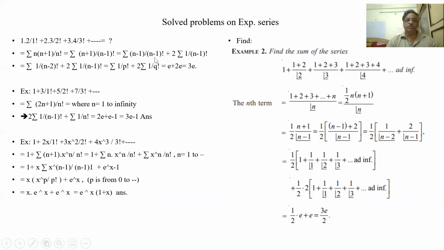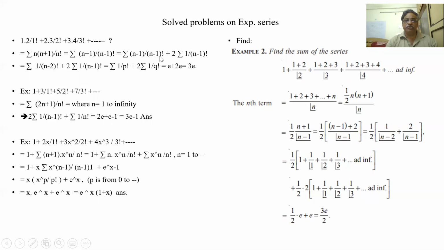So this is n minus 1 by n minus 1 factorial plus 2 into 1 by n minus 1 factorial. So if I add these two, n minus 1 plus 2 is n plus 1. N is from 1 onwards. So n minus 1 is becoming what? 1 by 0 factorial. So this series is starting with 1 by 0 factorial. So this represents my e to the power of 1. So this is my e. Now what is this representing? Let us see. N minus 1 by n minus 1 factorial cancels.